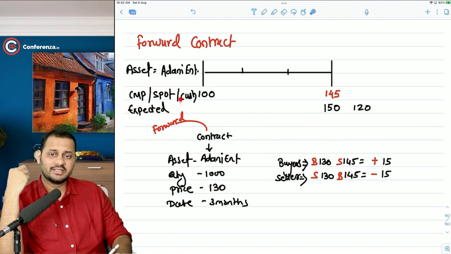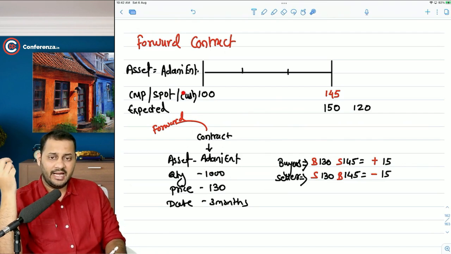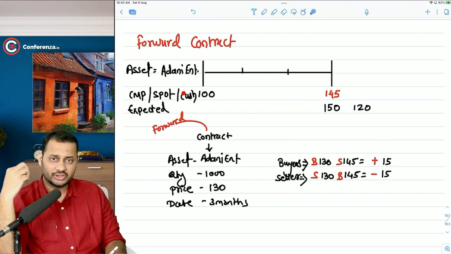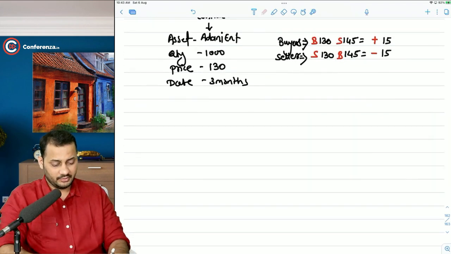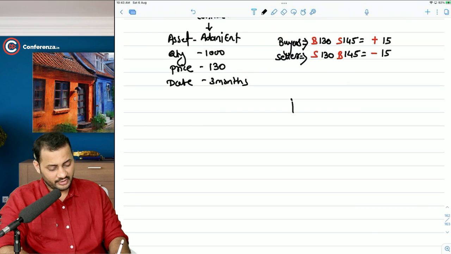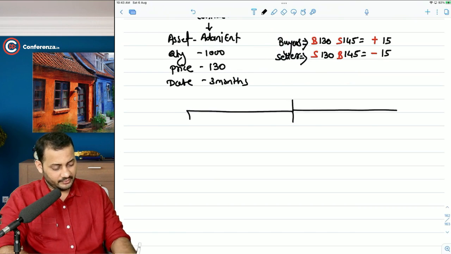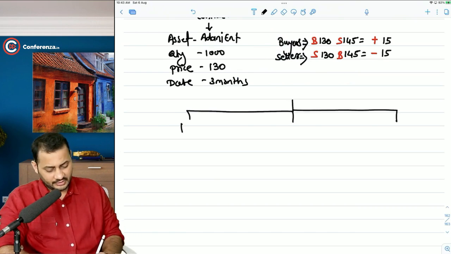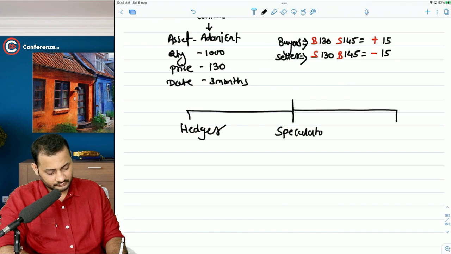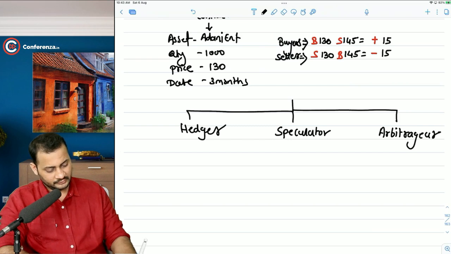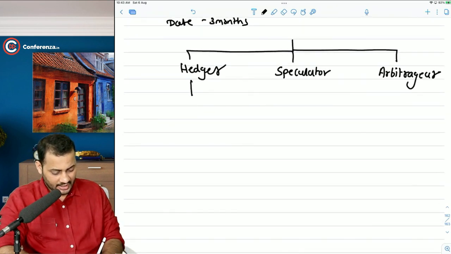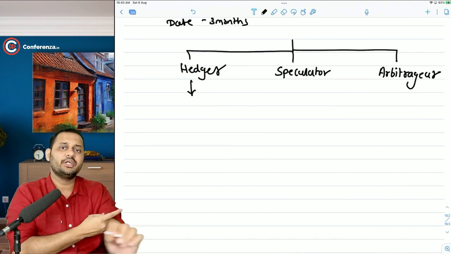So if your purpose is really to buy the asset and you want to reduce the possible loss or risk, then this guy will be called a hedger. There are three people who can take the benefits of the forward contract or the derivatives contract. There are majorly three people we will be discussing. The one will be hedger. The second one will be speculator. And the third one will be arbitrager. Okay. This guy, you will be called a hedger if you really wanted to buy the share.